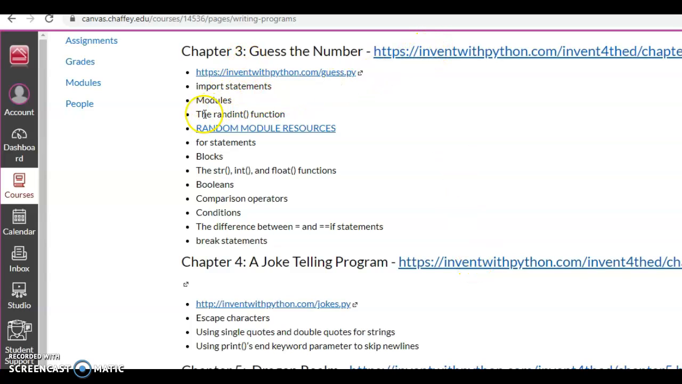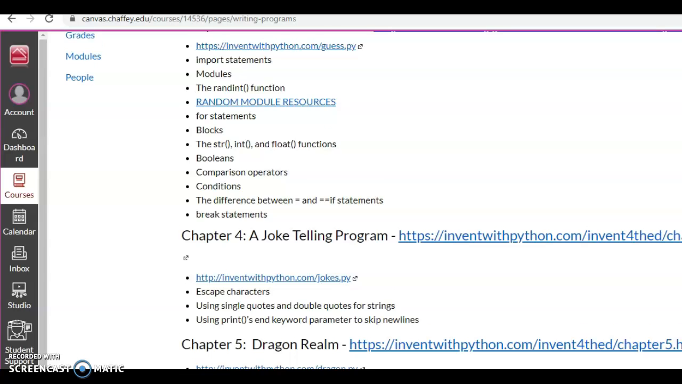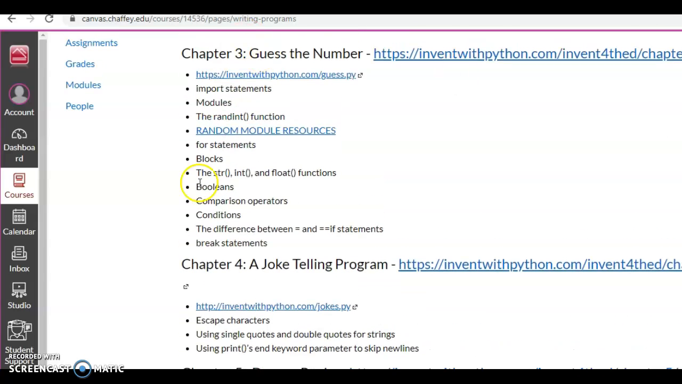And I want you to know and understand import statements, modules, the random function, for statements, blocks, string, int, float functions, booleans, comparison operators, conditions, the difference between set equal to and is equal to, if statements, break statement, escape characters, single quotes, double quotes, and the end keyword in print to skip new lines. So all of that is what's going to be covered this week, and I can go over it briefly as we hit the chapter.